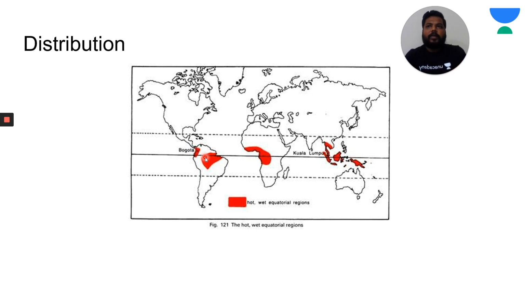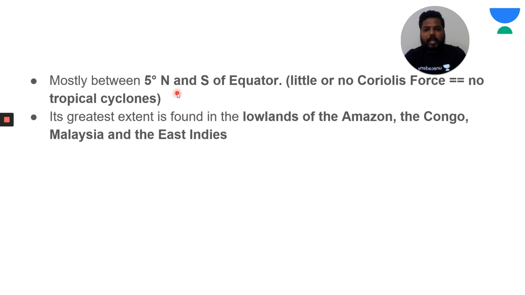From these regions, the equator would be passing. Hence, we would be experiencing equatorial type of climate in this region. Do remember this: mostly in and around this 5 degree north and south latitudes of the equator, we would be finding this type. And if you could see here, the precipitation which is present,